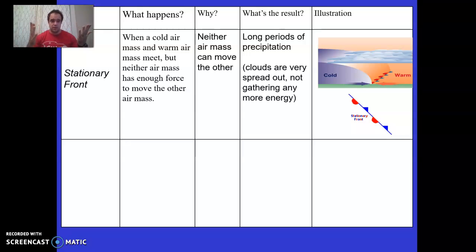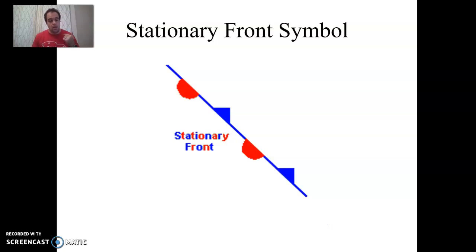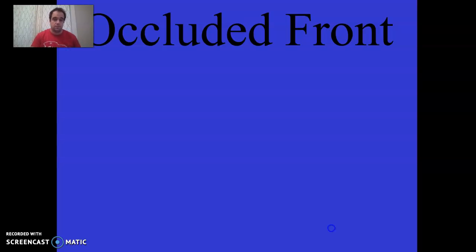That warm air is still rising. It's still condensing, but it's spreading out over a nice big blanket. You might get a bunch of days of drizzle or light rain, but nothing too crazy. None of those big thunderstorms, and definitely no big storms like tornadoes and that kind of thing. We mark a stationary front using a combination of the teeth and the bumps, because this shows that they are both competing in opposite directions.